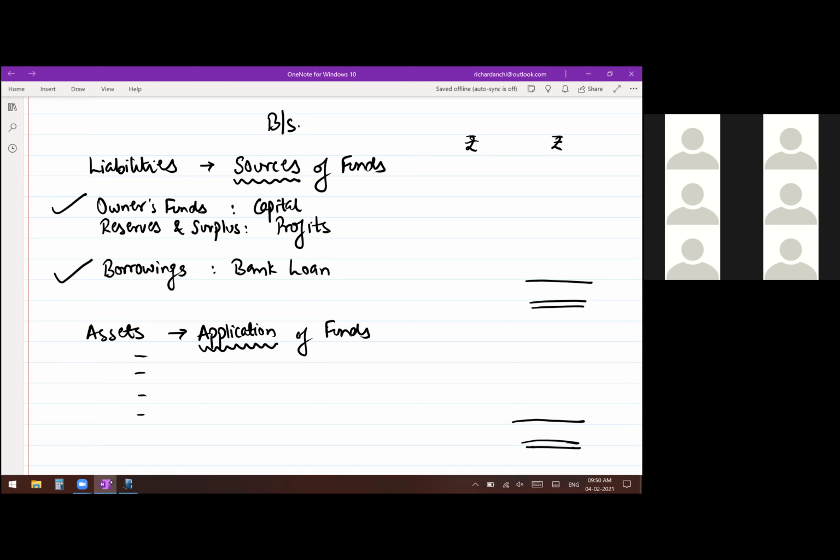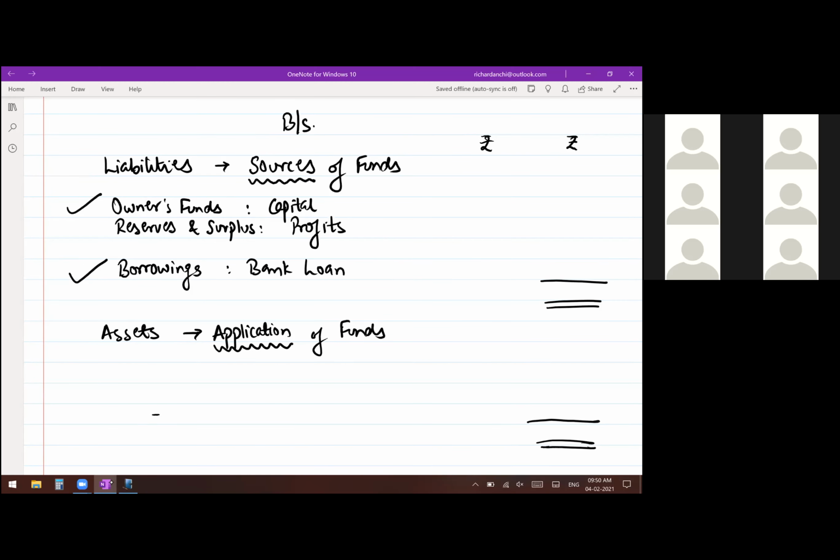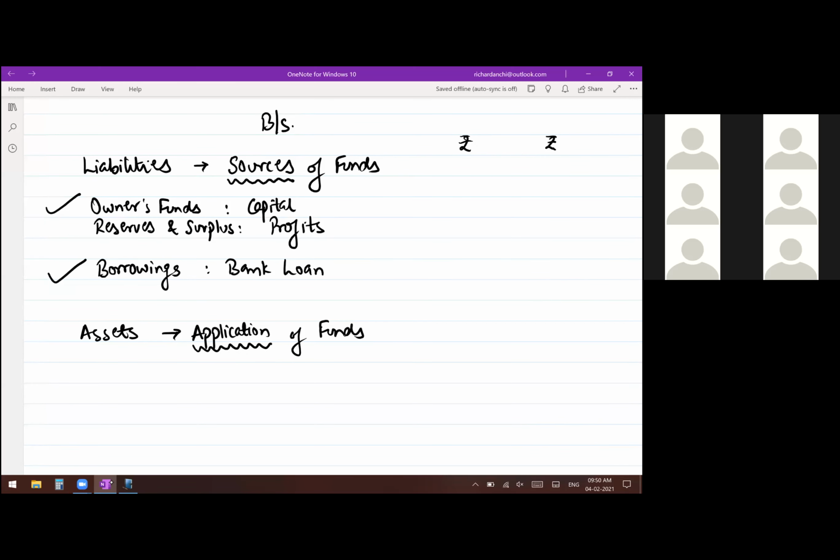Then moving on to the asset side, I'm not taking current assets and current liabilities at all as of now. Okay, I have written this much, which has come from the horizontal balance sheet. Now, under the asset side, what do you have? Firstly, your land and building, plant and machinery, furniture, all of them I told you are known as fixed assets. That will be there. Then excess money, if you have invested, like invested in shares or bonds or debentures or any other thing, wherever you have made an investment, separately write that. Investments, also an asset. Okay, that forms part of your asset side.